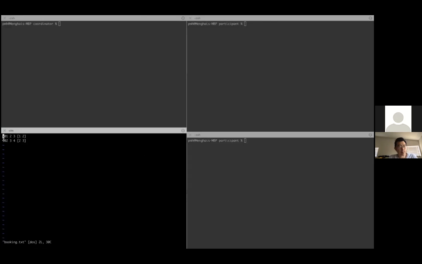The first, 101, is the request ID, and 2 is the number the client requests for hotels, and 3 is for the cars, and 1-2 is day 1 and day 2, which means for both day 1 and day 2, the client requests 2 hotels and 3 cars.